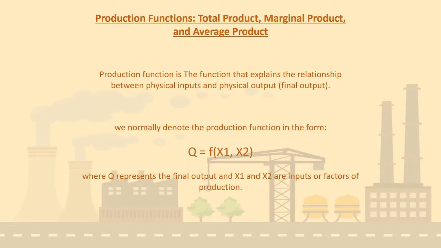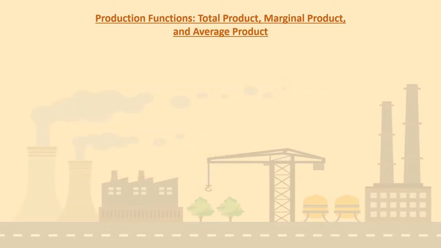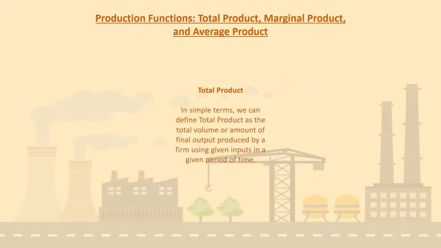Let's talk about the production function. The production function is the function that explains the relationship between physical inputs and physical output, or final output. We normally denote the production function in a form like this, where Q represents the final output and X1 and X2 are inputs or factors of production.